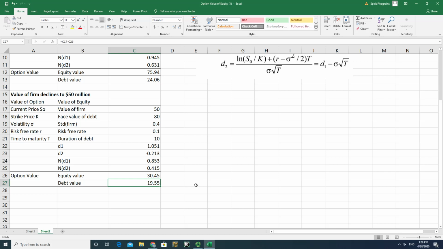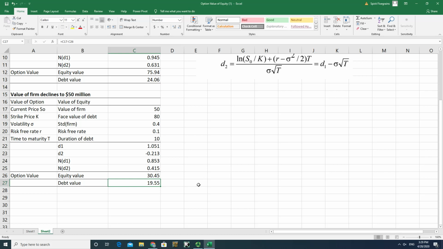I mean, in this case, if debt is going to expire in 10 years, then there's 10 years for equity holders to wait and see if anything good could happen, because the volatility is pretty high in this case, 40% a year. So there's a chance that the equity value can go positive or even higher. So that's the time value of an option. And the debt holder here has to sacrifice to compensate for equity holders.